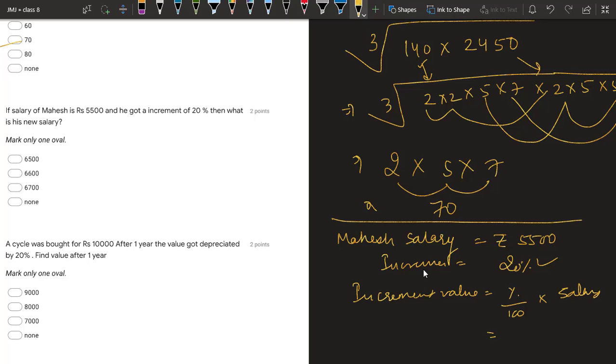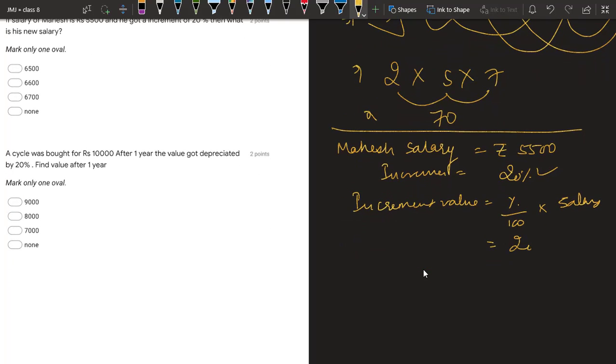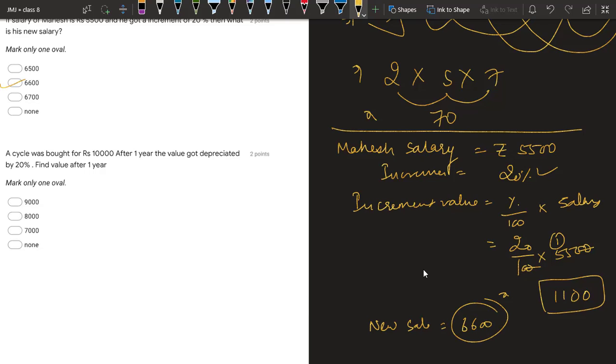So the increment is given by 20% upon 100 into 5500. 00 will cancel. 2 5s are 10, 2 5s are 10, 11 0. The increment is of rupees 1100, and so the new salary is old salary plus increment, that is 6600. So the answer is 6600. Next question.